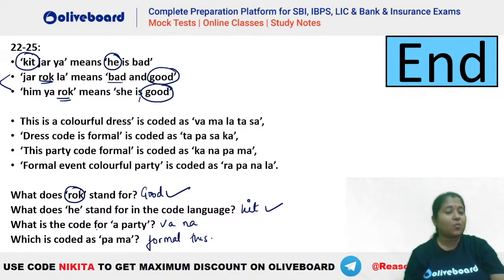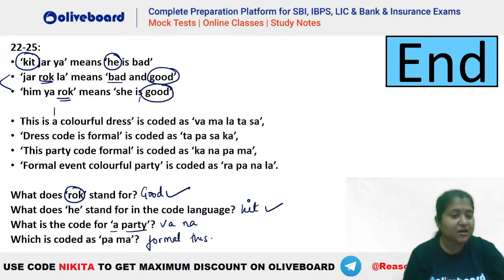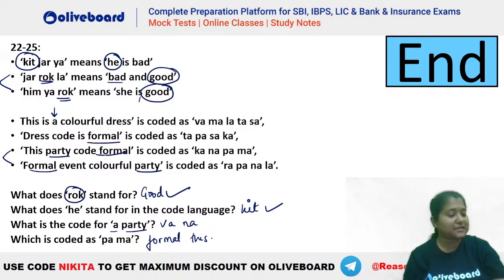बिल्कुल सही है. What is the code for a party? अब a party कहाँ से मिलेगा? You can see a is here, right? And party is here and party is here. Let's find for party. Okay, let's check for party. What is the code for party? If you compare these two, you can see party and formal is common, right? Party and formal is common, but formal is here as well, है ना? Formal तो आपका यहाँ पर भी है. So you can see that what should be the value here for formal? Let's see. So party के लिए क्या होना चाहिए? Let's compare these two. Okay, let's compare this.